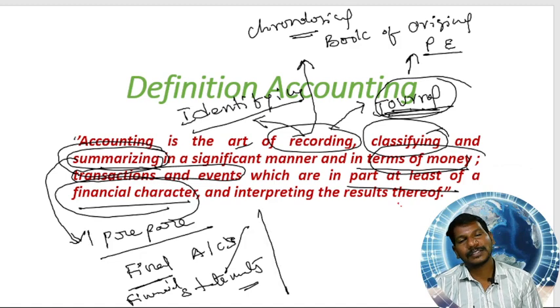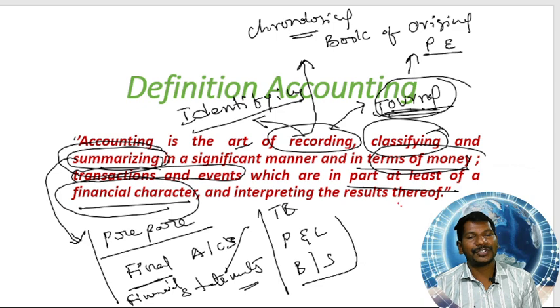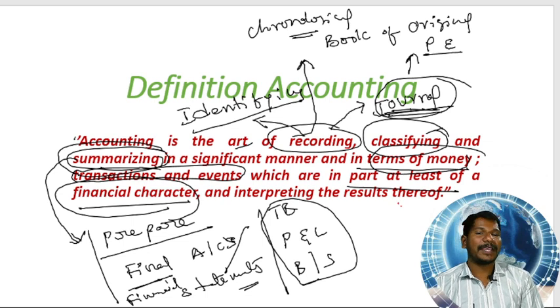What do these include? They include preparation of the trial balance, preparation of the profit and loss account, and preparation of the balance sheet. So these three will be prepared in the summarizing process.